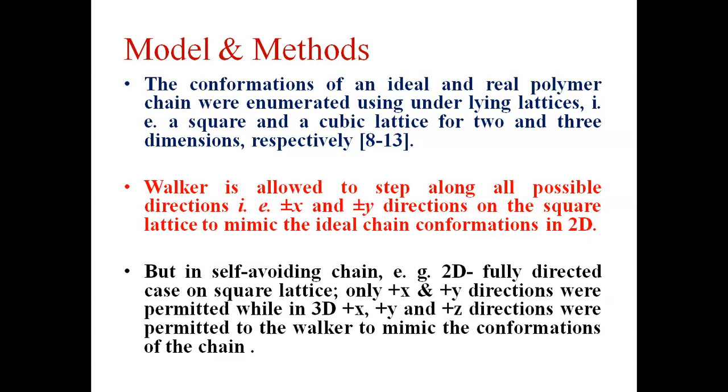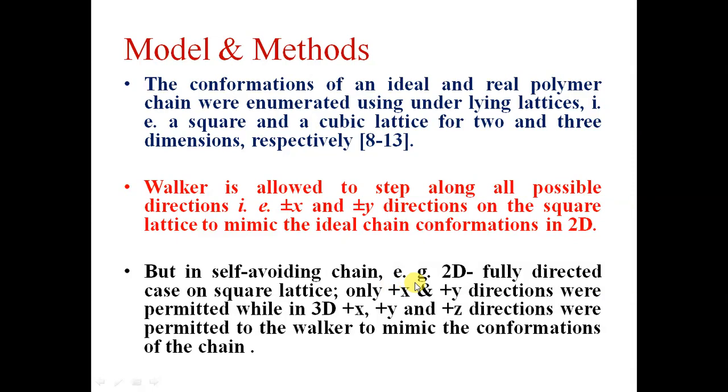However, in the case of a real chain, that is a self-avoiding chain: in the ideal chain we assume that the monomer of the chain has negligible volume, but in a real chain there is a finite volume, so there is a excluded volume interaction that is taken into account in the mathematical models, that is the self-avoiding chain, which corresponds to a real chain.